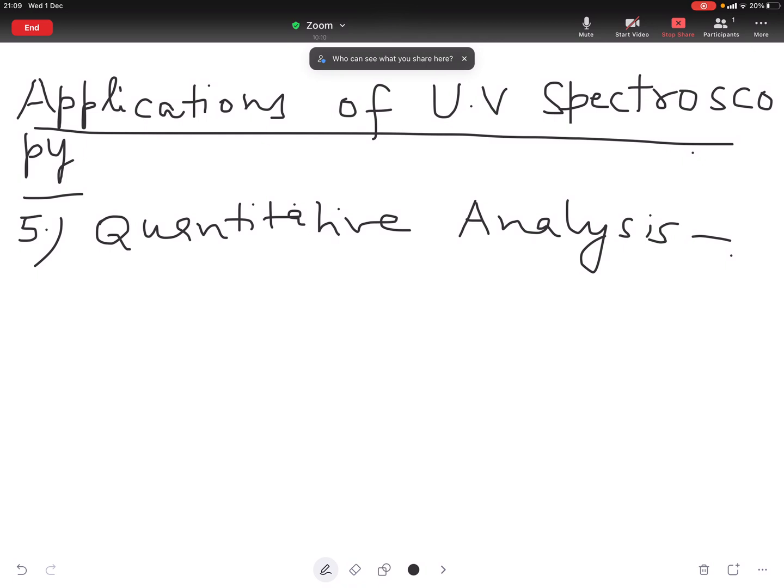It is based upon Lambert-Beer law, which relates absorbance A of a substance at a particular wavelength to its concentration C and molar absorptivity coefficient. By this relation,